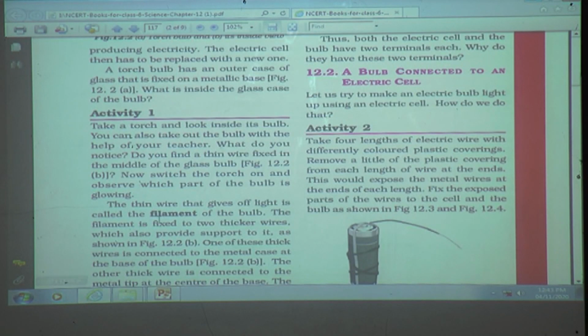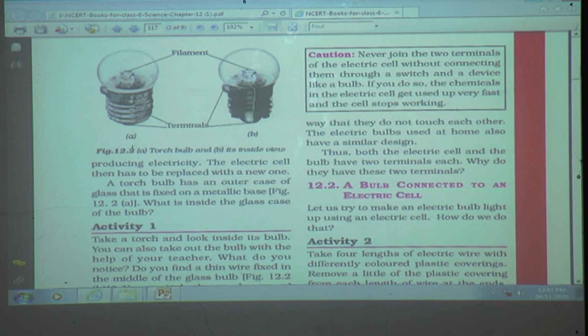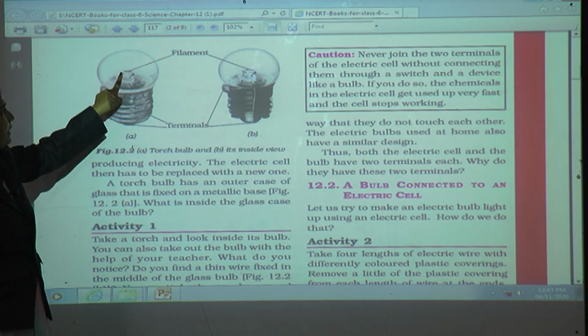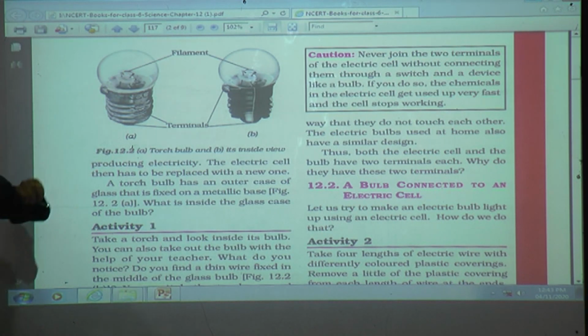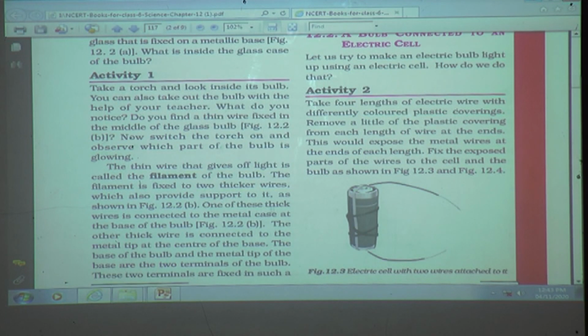The filament is fixed to two thicker wires which also provide support to it. This one is the filament and it is fixed with two wires. One of these thick wires is connected to the metal case of the base of the bulb.